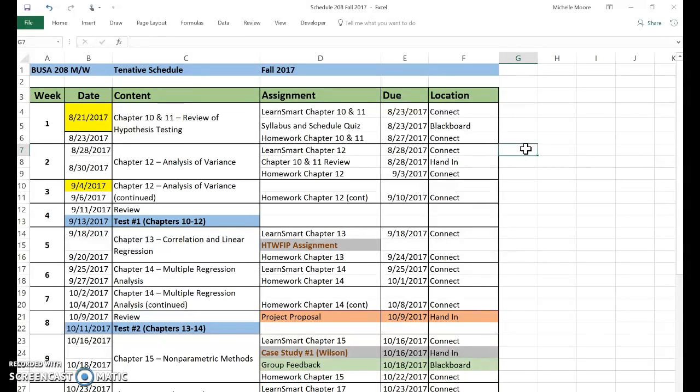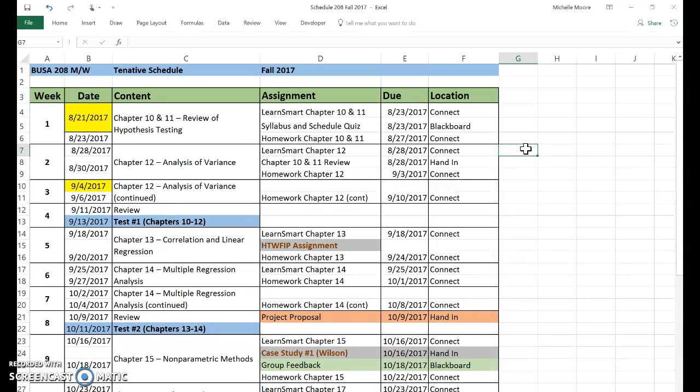If you had BUSA 207 at CWI in the past, you'll know what it is we're talking about. Otherwise, we can talk about it more in class. But the Learn Smarts will be due right before class, the first time we're covering that chapter.